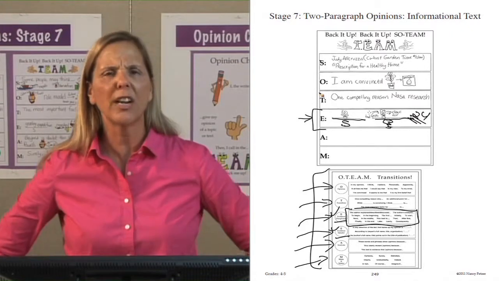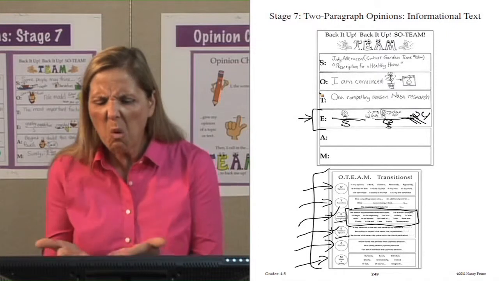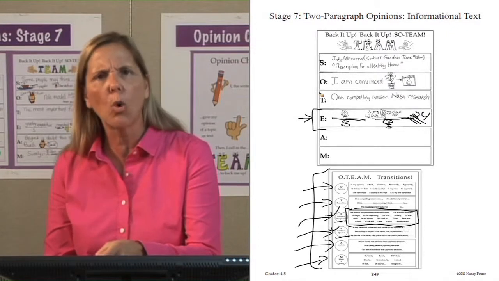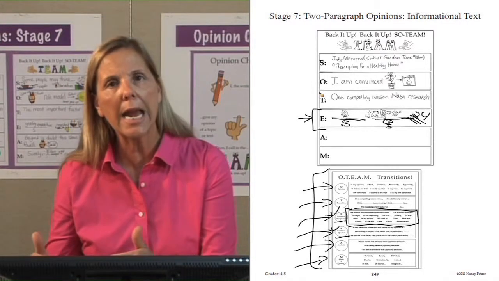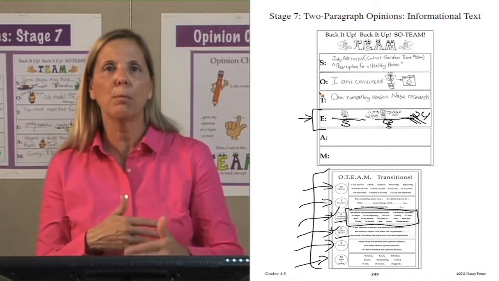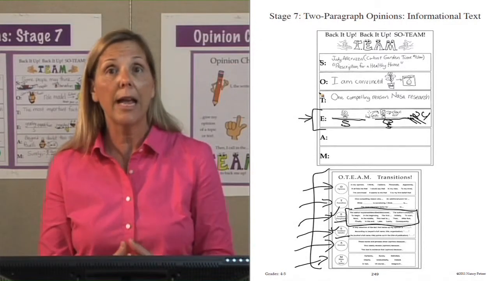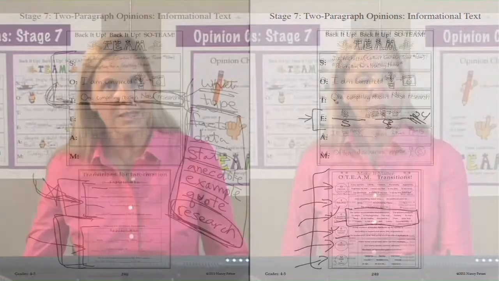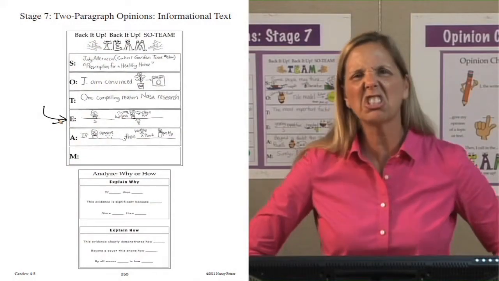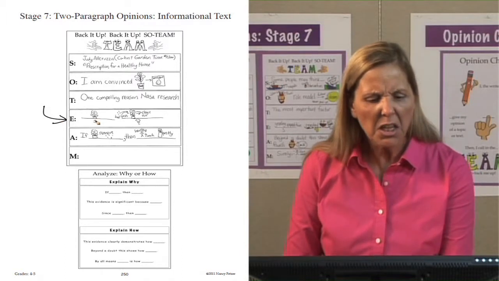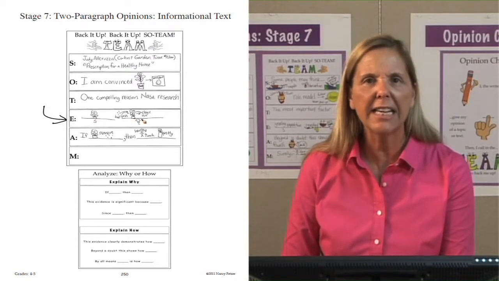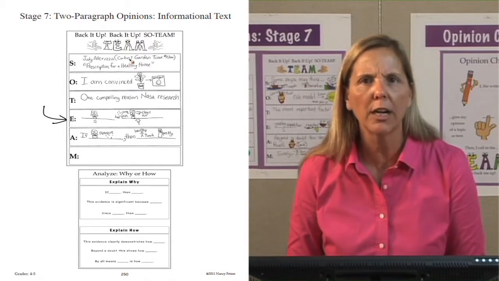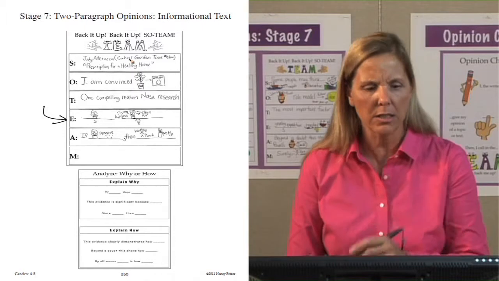Then I have the kids put their hands on their hips and they go, shh. What does that mean? How does your evidence back up your opinion? Now I have to explain how that backs up my opinion that it will make a healthy environment. Let's go to our next page to look at that analysis. We have our evidence here and the kids go, shh, what does that mean? How does the plants taking in the air and cleaning it every 24 hours, how does that back up your opinion that it will transform a work environment? Explain your evidence. Oh, okay.